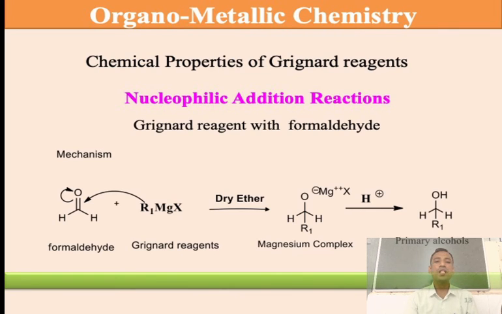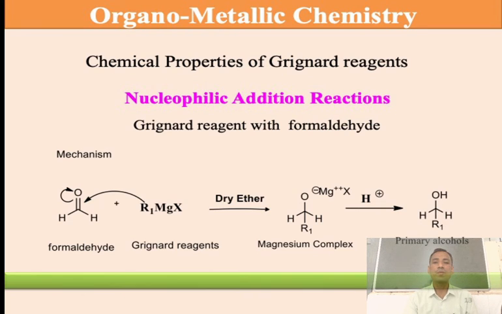The oxygen gets negatively charged, magnesium is positive, and X is there. So the magnesium complex in the presence of dry ether, then H plus. After hydrolysis, it is converted into the alcohol.